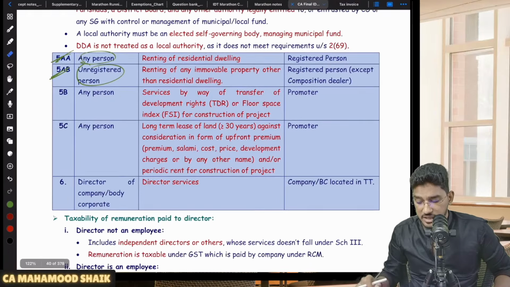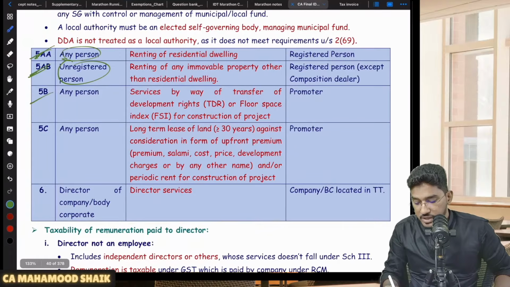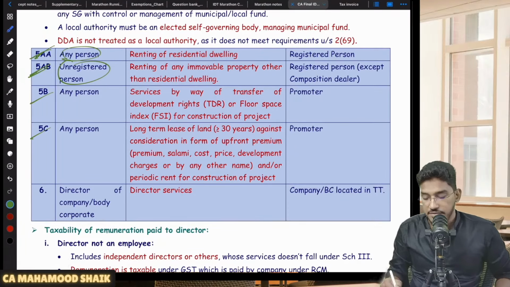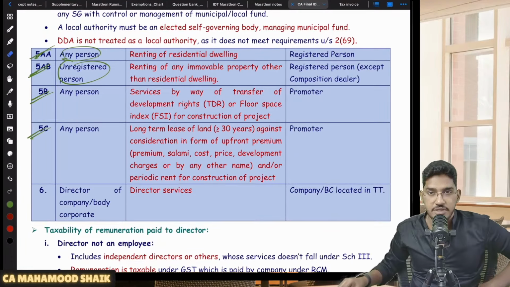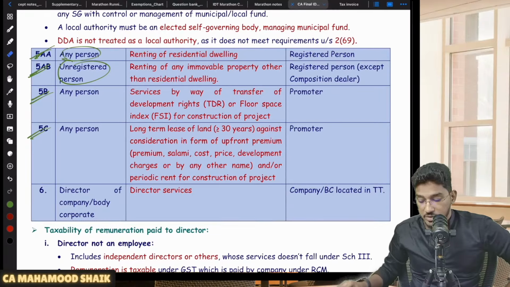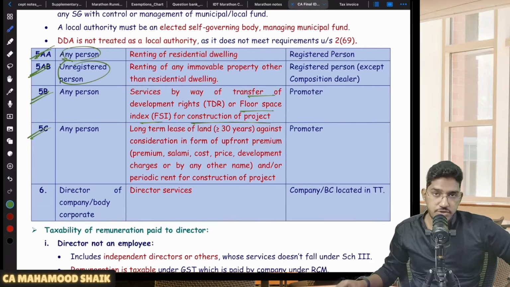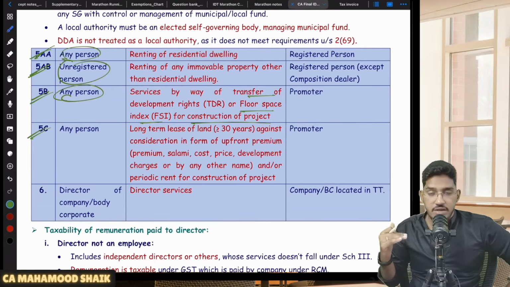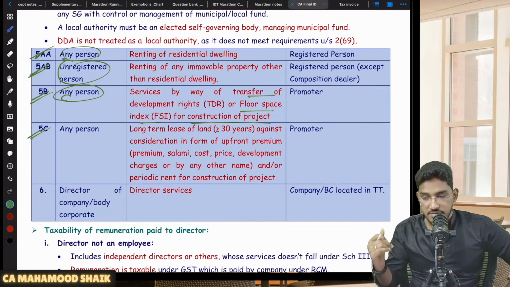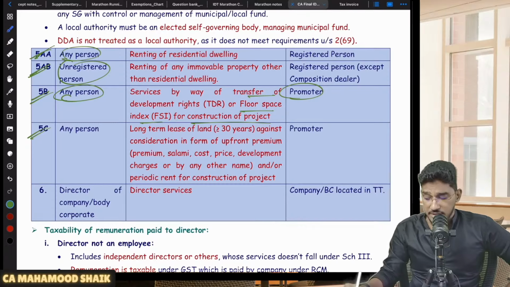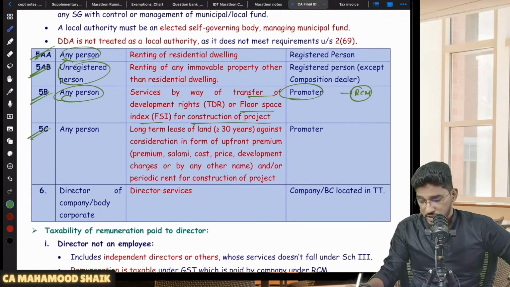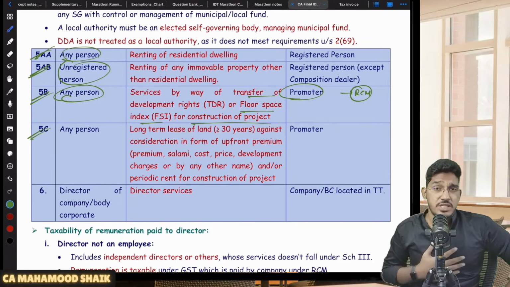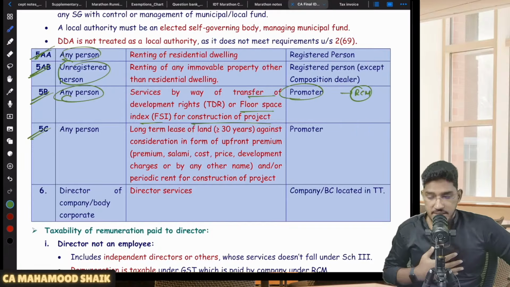Next category of services which are covered under RCM. We have two more cases regarding construction related activities. For construction services also, two activities related to RCM are there. What are they? Services by way of transfer of development rights, TDRs, or FSI for construction of a project. Let us say you are transferring the TDRs or FSIs for construction of a project, and the recipient is a promoter. The promoter is receiving it. This will get covered under RCM. Promoter only will pay the amount of GST on the transfer of TDRs or FSI.